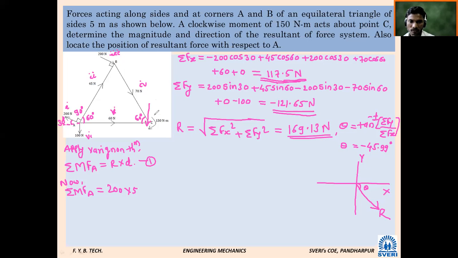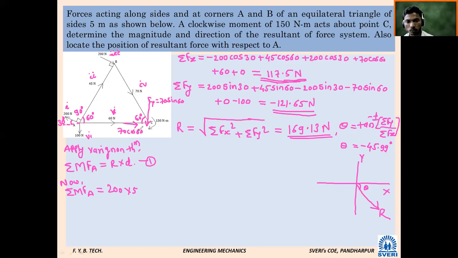Fy equal to 70 into sine 60, and its horizontal component will go like this, 70 into cos 60.